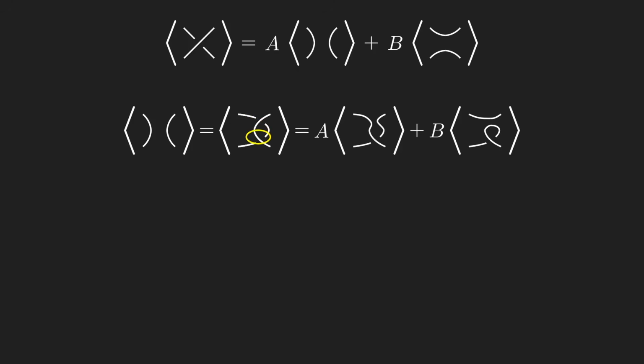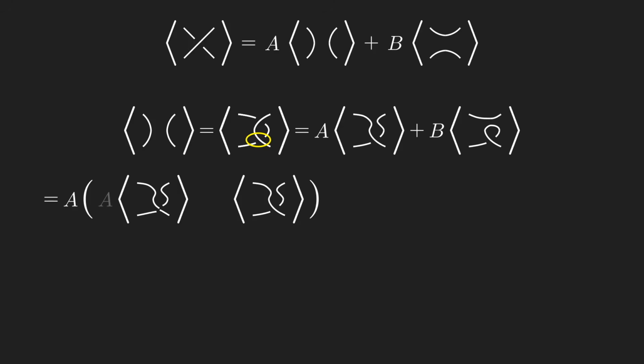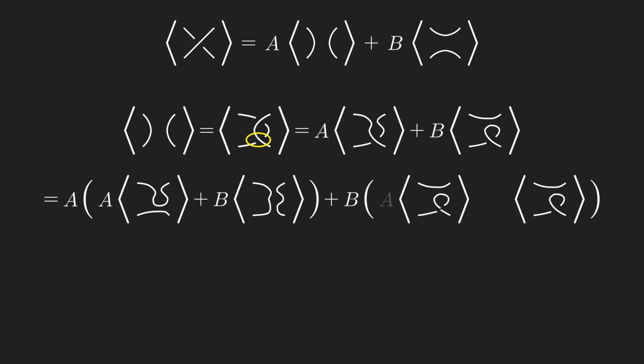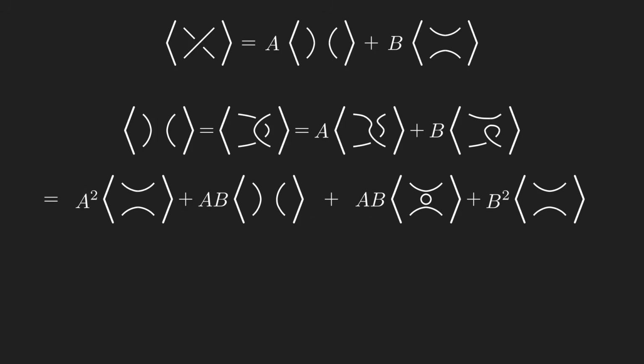Now let's do the bottom crossing. This picture splits into two, with an a here and a b here. And similarly, this one splits with an a here and a b here. At this point, we've gotten rid of both crossings, and we have a sum of 4 terms. We can simplify things a little using a planar isotopy to smooth out the diagrams and combine like terms.